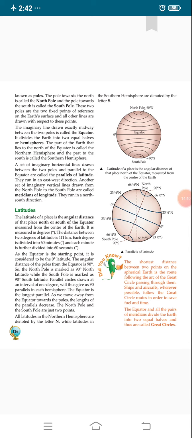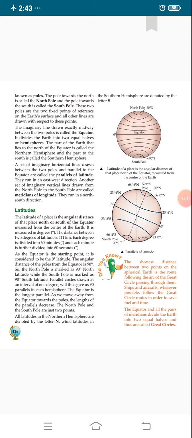The North Pole and the South Pole are just two points, and when we see them on the globe, both poles appear as dots. All latitudes in the Northern Hemisphere are denoted by the letter N, like the Tropic of Cancer, which is 23.5 degrees north.